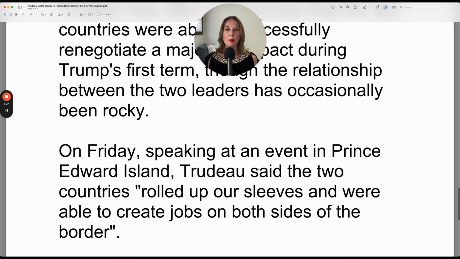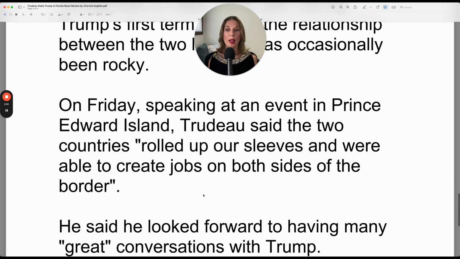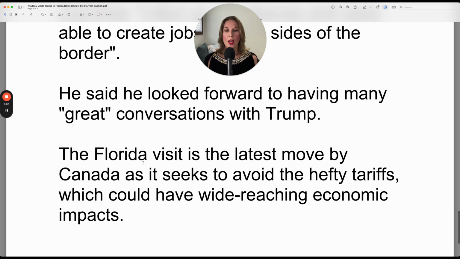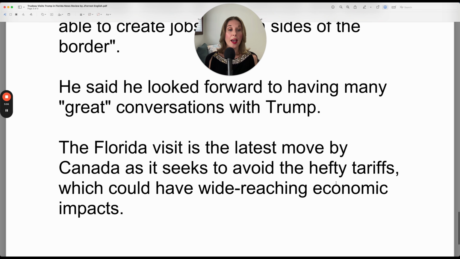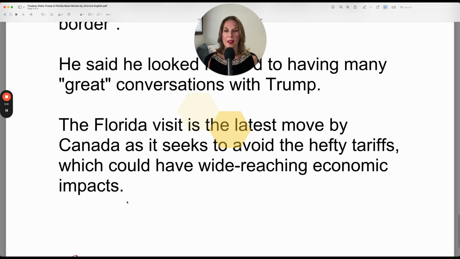On Friday, speaking at an event in Prince Edward Island, Trudeau said the two countries rolled up our sleeves and were able to create jobs on both sides of the border. He said he looked forward to having many great conversations with Trump. The Florida visit is the latest move by Canada as it seeks to avoid the hefty tariffs, which could have wide-reaching economic impacts.